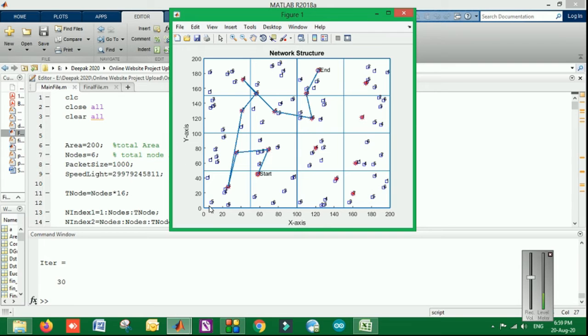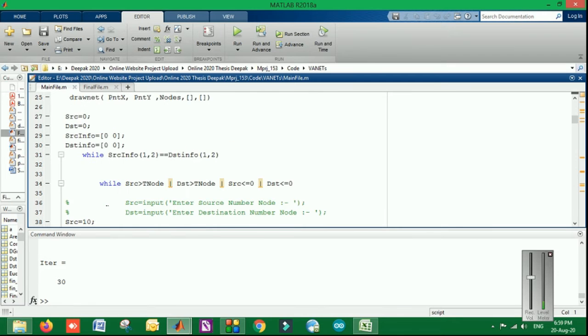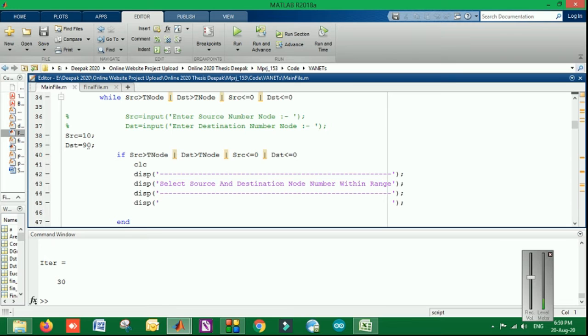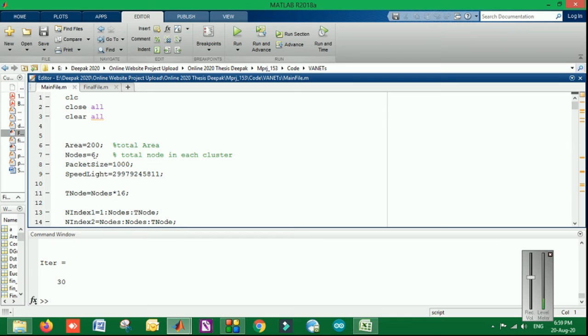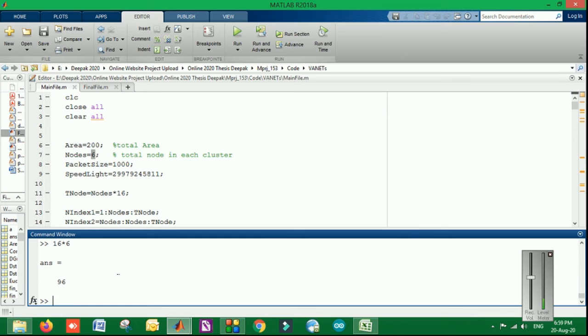So as you can see on the screen, the network is 200 by 200, and it is split into grids of 4 by 4, in which a number of nodes are deployed. Those nodes are basically the vehicles which are in that particular region. As the equidistribution of the nodes is being done, we have started from which grid the data is to be transmitted. As you can see in the code, I have mentioned from which grid it will start. So the source node number and the destination node number are also given, 90 and 10. It means how many nodes are there. We have given a total of 6 nodes per grid, so 16 into 6, the total nodes are 96.